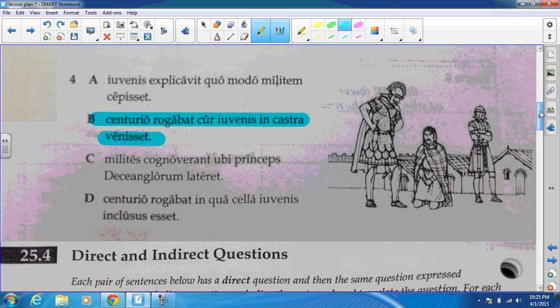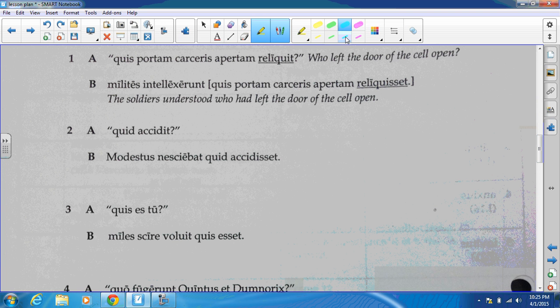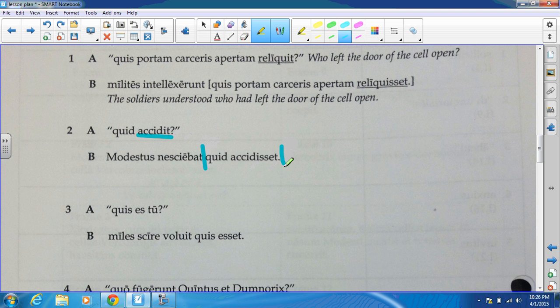Okay, direct questions versus indirect questions. What they want you to do here is to underline the main verb. I'm going to cheat a little bit. I'm going to highlight instead. I'm going to underline the main verb, which in this case, in the direct question, is accidit. I'm going to bracket, using just two straight lines, if that's okay. And then I'm going to underline the subjunctive that's being used in the indirect question. The original question was what happened. The indirect question is Modestus did not know what had happened. Again, we have present tense, and it's changing to the pluperfect tense.